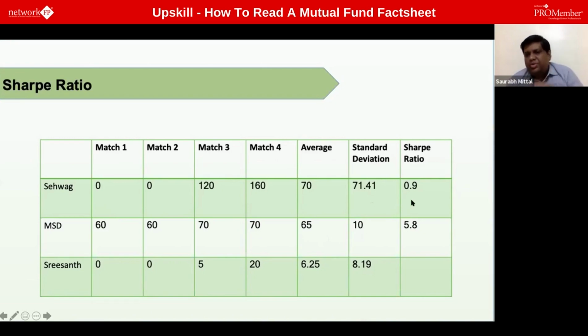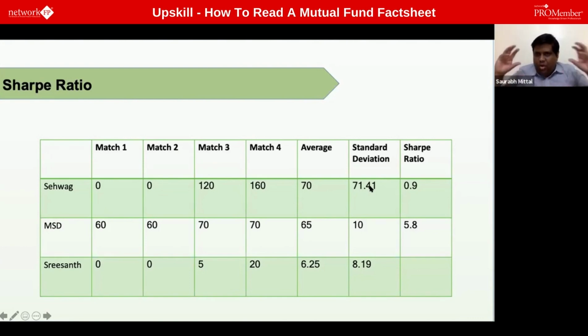Now this is where Sharpe ratio actually comes in, and this one number can help you in deriving how strong or how good the risk-adjusted returns have been for a particular scheme. So what is Sharpe ratio? Sharpe ratio is nothing but the average return minus risk-free return divided by its standard deviation.